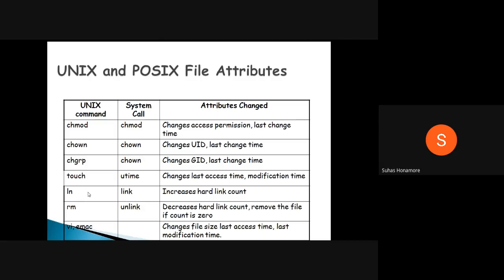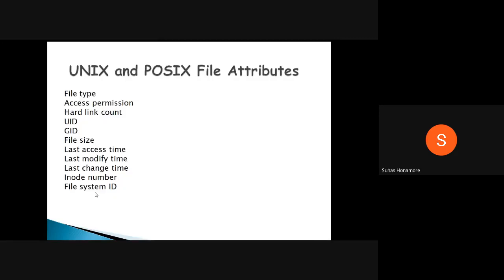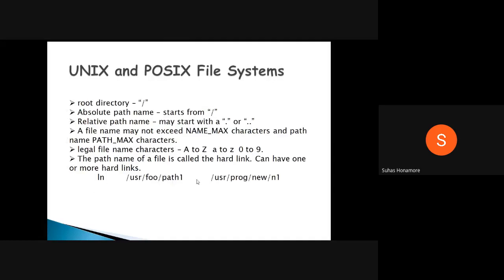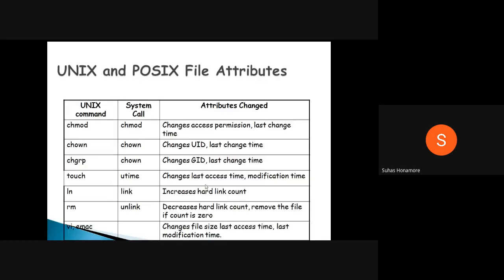Okay, then ln. It is nothing but it will increase the hard link count. Here we give the ln command: first file name, then second file name. For this file, the hard link count will be increased, and this is the new entry you are giving. Internally, link is the system call.